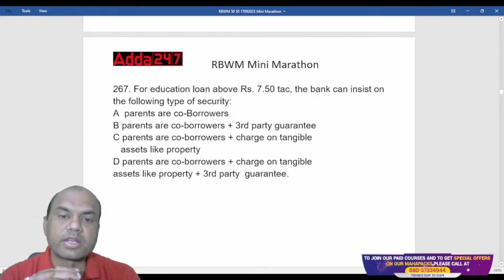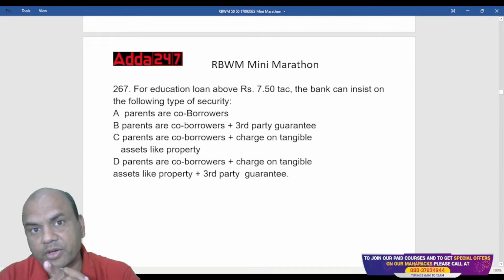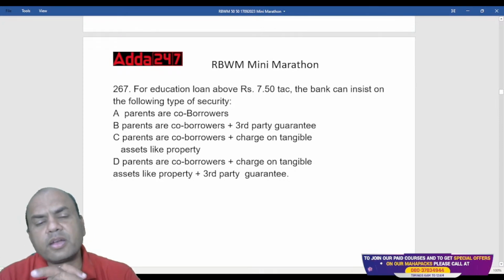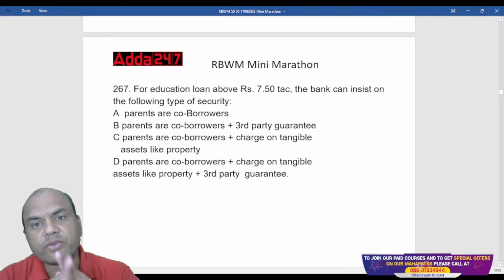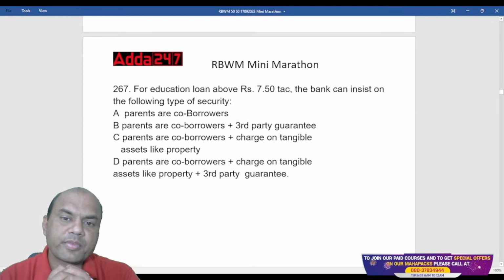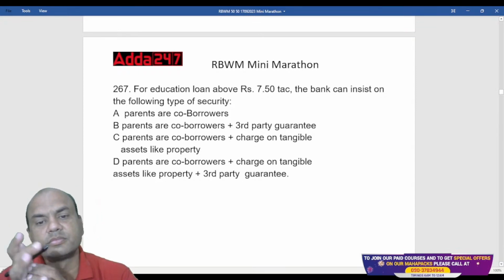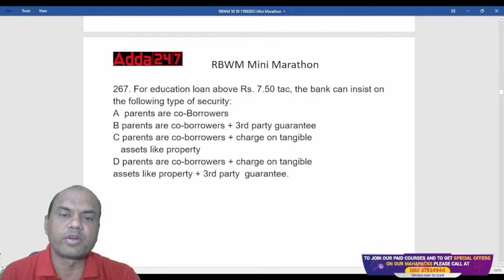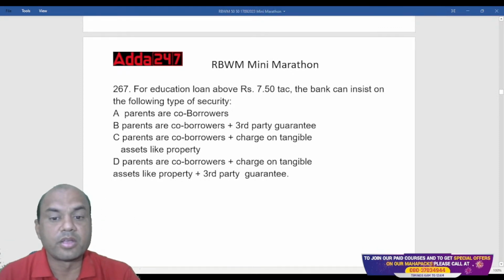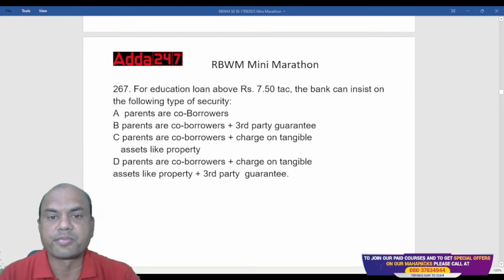So, what is the right answer? For 7.5 lakhs and above we are talking about 8 lakhs, 10 lakhs, 15 lakhs, 20 lakhs, anything up to 20 lakhs. So, what is the answer over here? Above 7.5 lakhs.